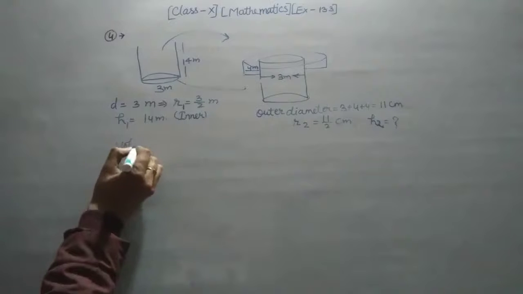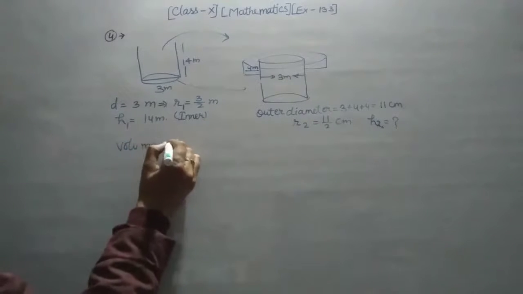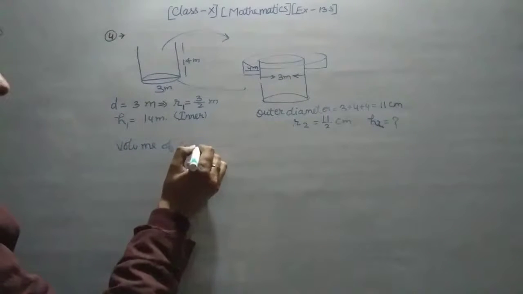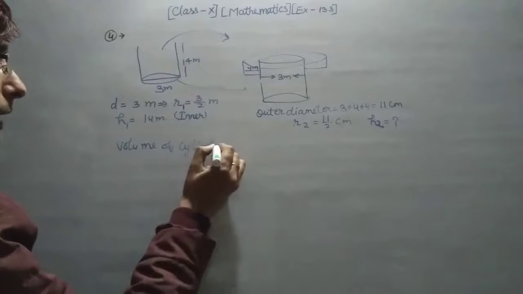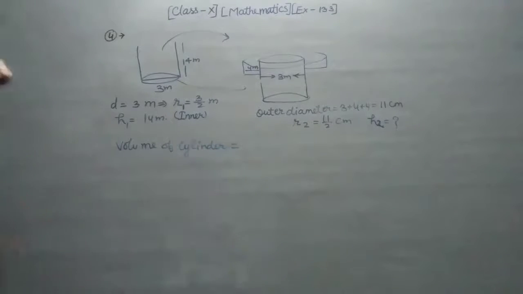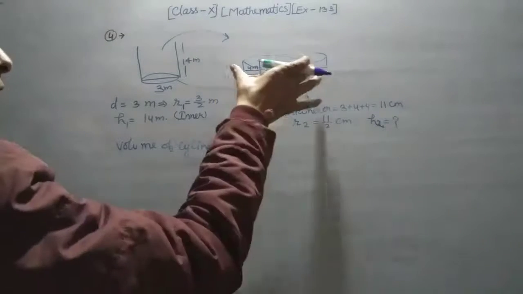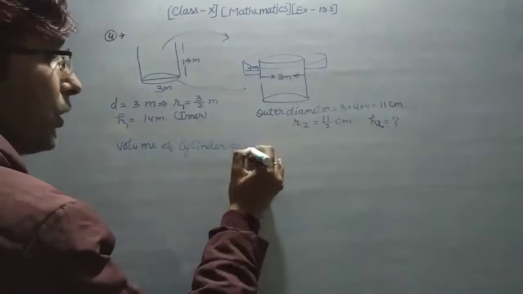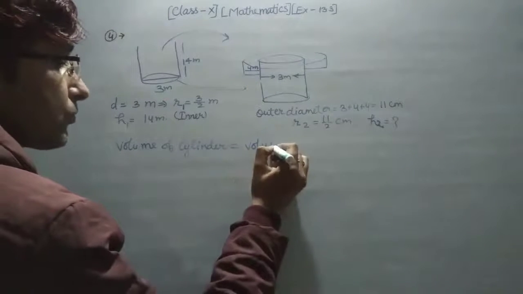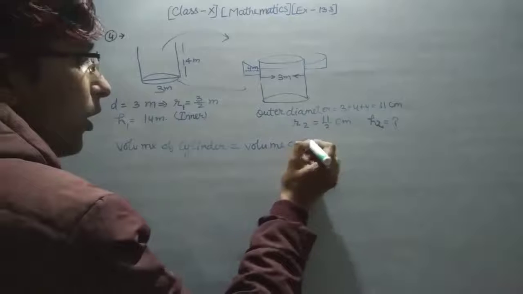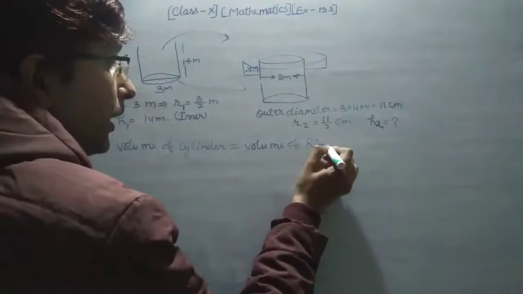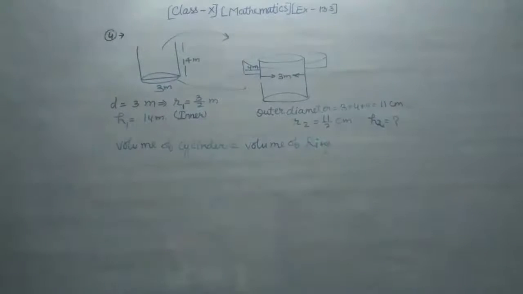Volume of cylinder is equal to volume of this ring. Okay, volume of ring.